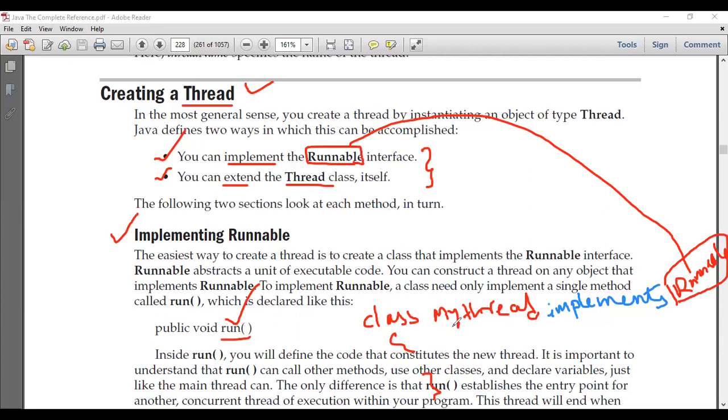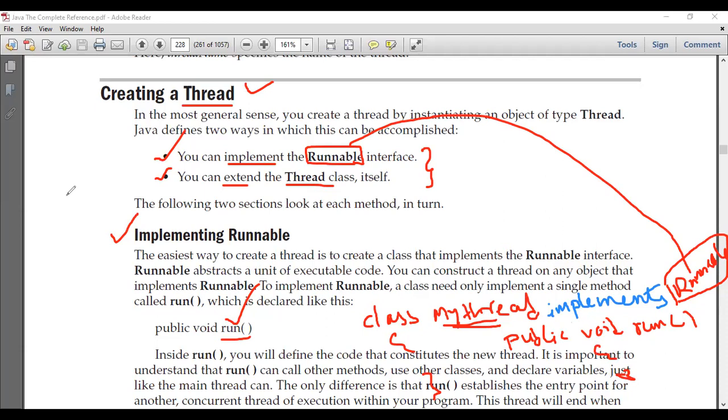So therefore, inside a class called MyThread, it is mandatory that I implement a method called void run. Therefore, I should write public void run, and I should open this block. I hope you understood the structure.